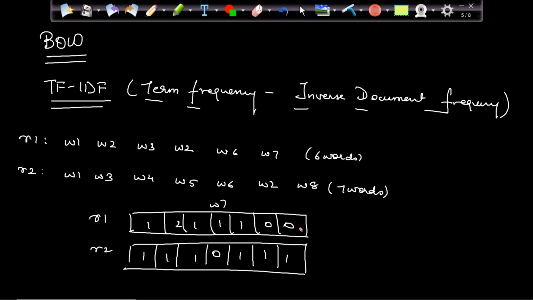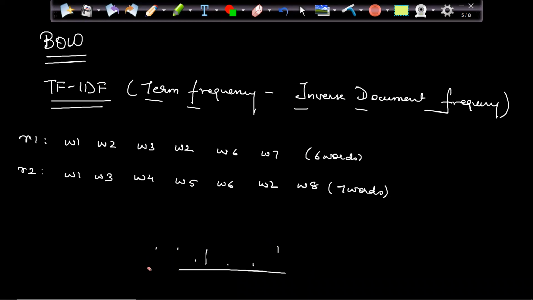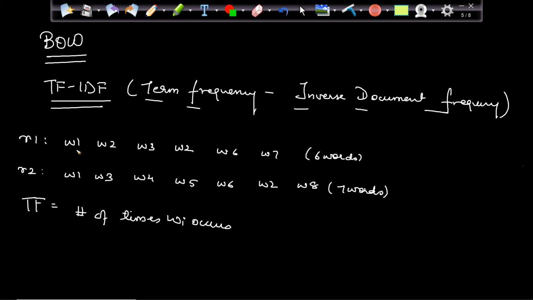Let me remove this. We know this concept now. My term frequency, if I go with the formula, is nothing but the number of times my WI occurs upon total words in my review J. WI can be anything, right?